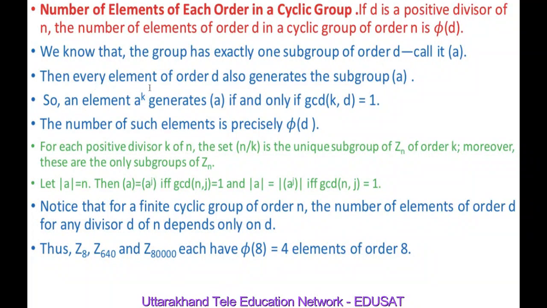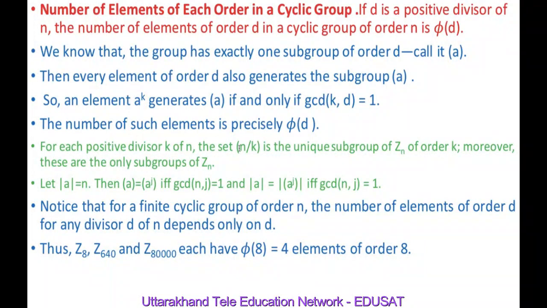It means every element of order d also generates a subgroup of the cyclic group generated by a. So an element a raised to k generates the cyclic group generated by a if and only if the greatest common divisor of k and d is equal to 1. The number of such elements is precisely phi d. So we have proved the result.